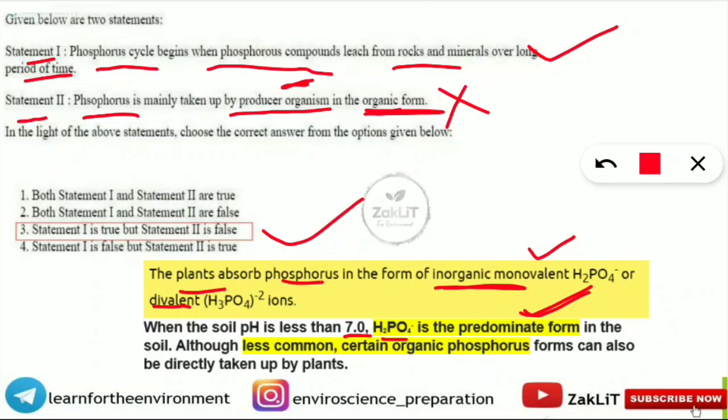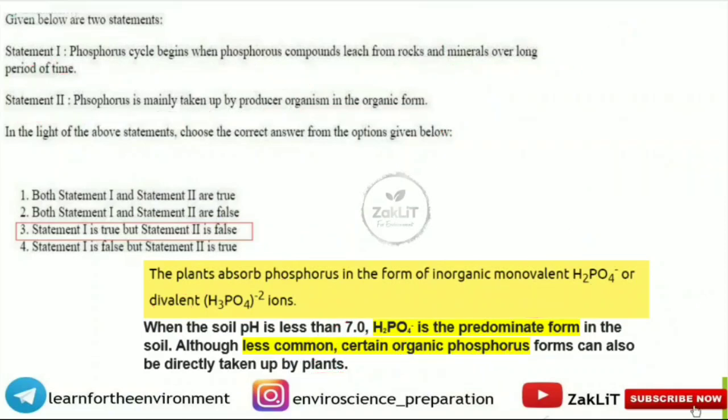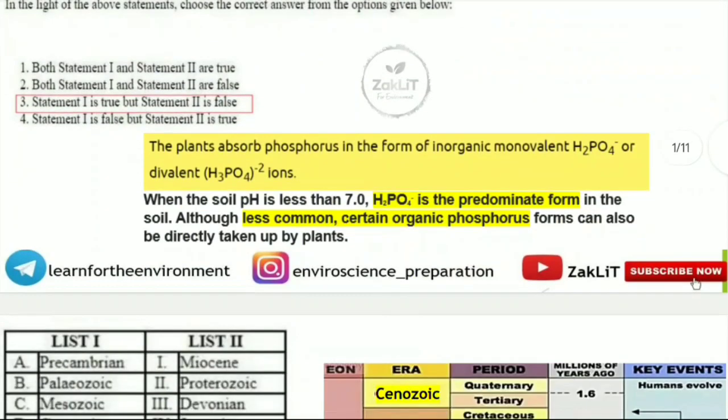Next thing is, although less common, certain organic phosphorus forms can also be directly taken up by plants. So certain organic phosphorus can also be taken up by the plants, but in the statement it said that mainly it is in the organic form, which is incorrect. Certain organic phosphorus, less common, is taken up directly by the plants. So I hope it is clear now. Now let's move on to the next question.